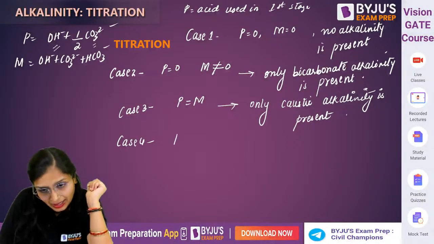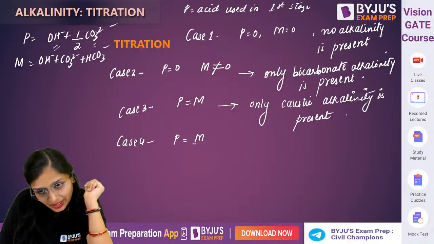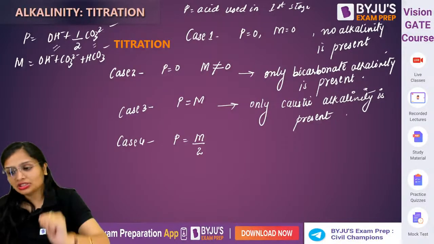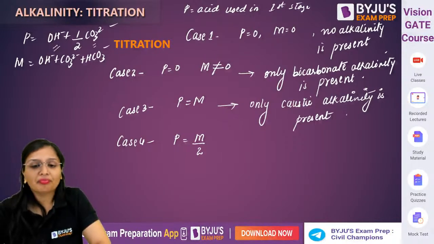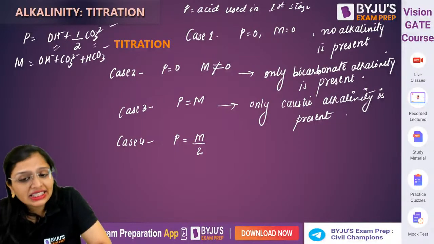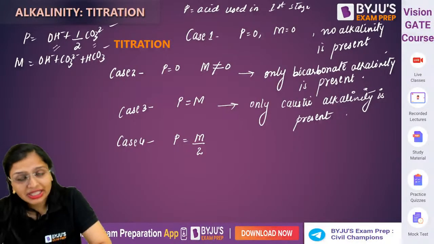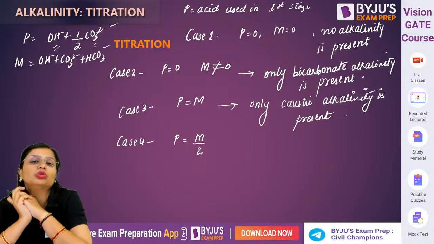Now, P is equal to M by 2 is the one. Acid used in first stage is half the acid used in both the stages.